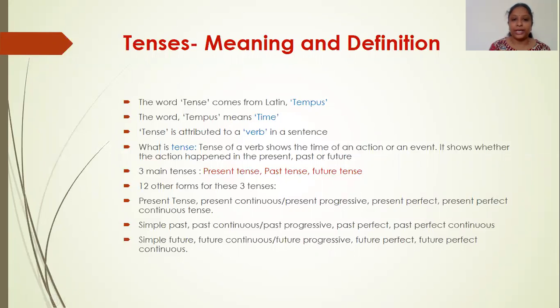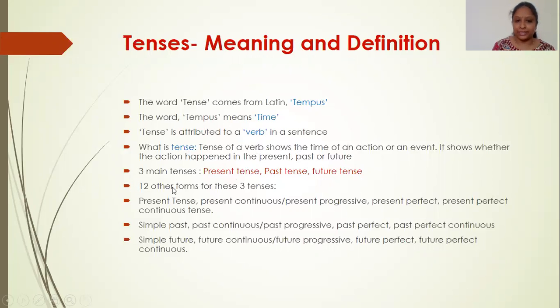Right? What is a verb? It is an action word where some action is involved like sleep, dance, eat, etc. Then let us learn what a tense is. The tense of a verb shows the time of an action or an event. It shows whether the action happened in the present, past, or in the future. So past indicates yesterday or day before yesterday or a year ago, a week ago, or a decade ago. And future indicates tomorrow, day after tomorrow, or 5 years from now, or 10 years later, etc. Present is about the existing time, the present time.